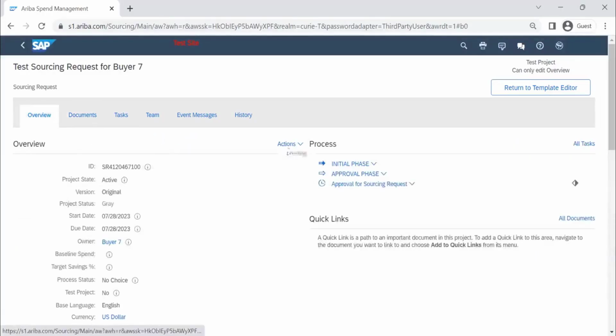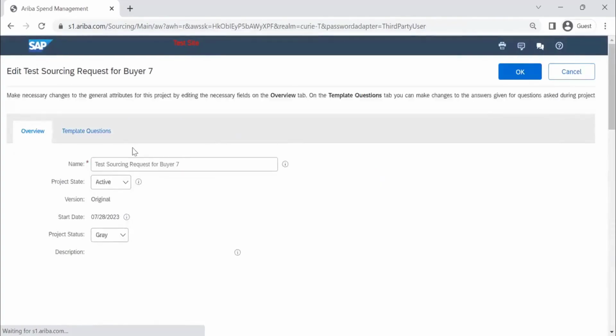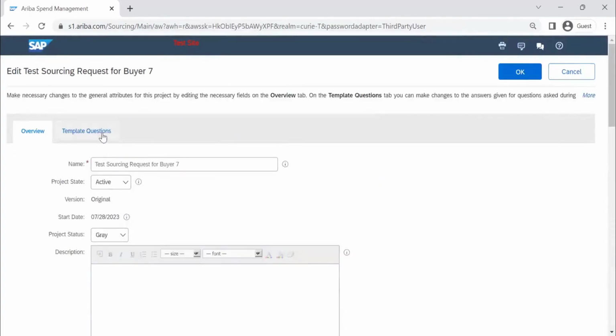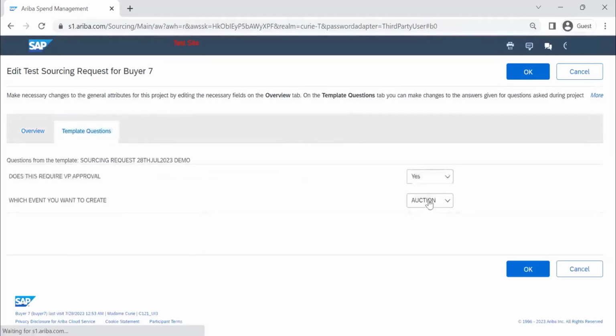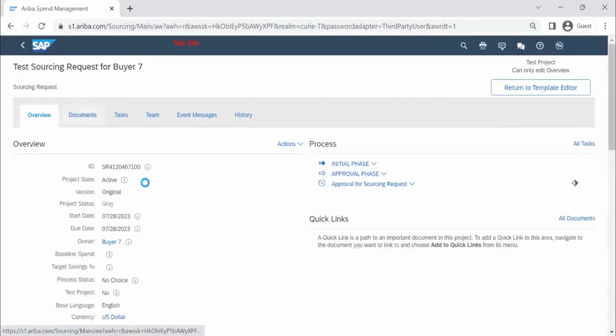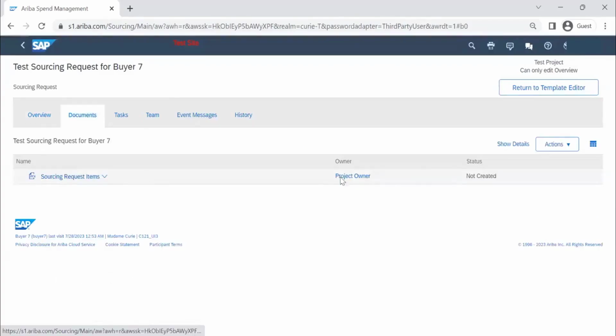As you remember, in Overview Action, edit Overview Template Questions and change that one. So I will change the question to RFP. Here I want to select RFP, click on OK. Going to the document, now I will be seeing this document.